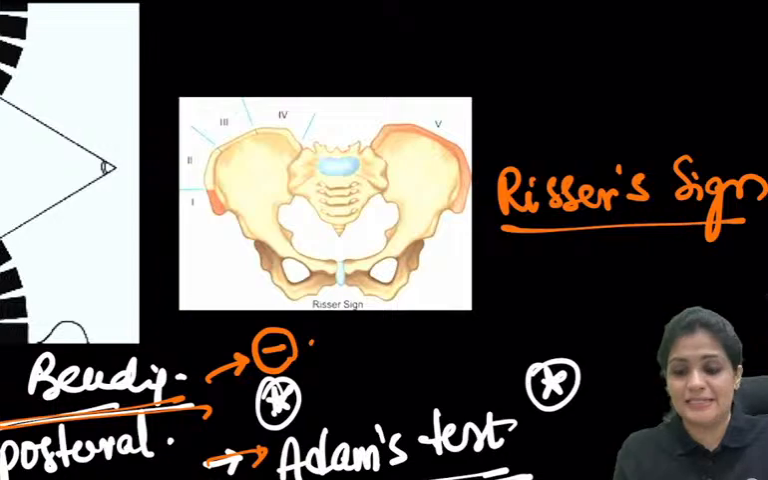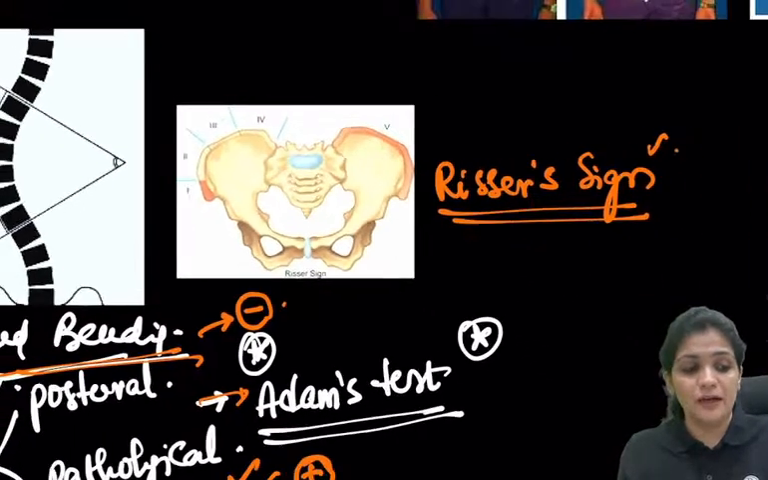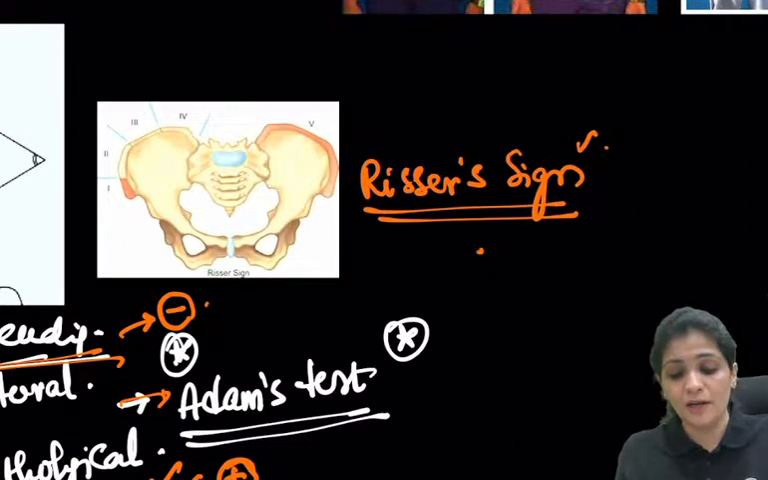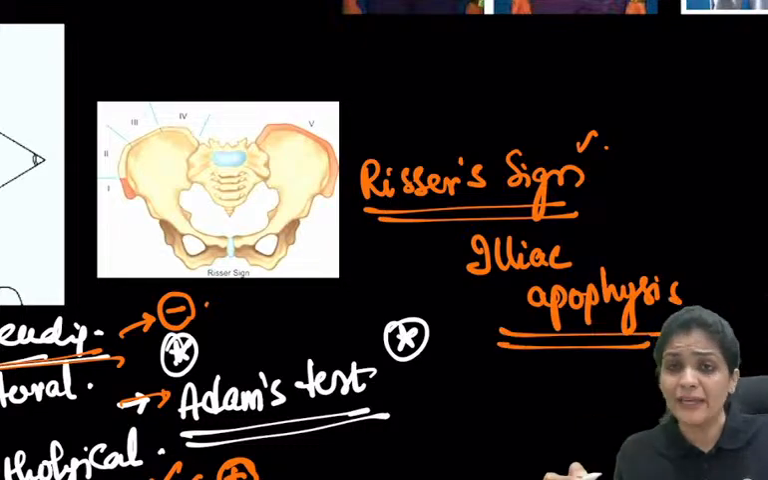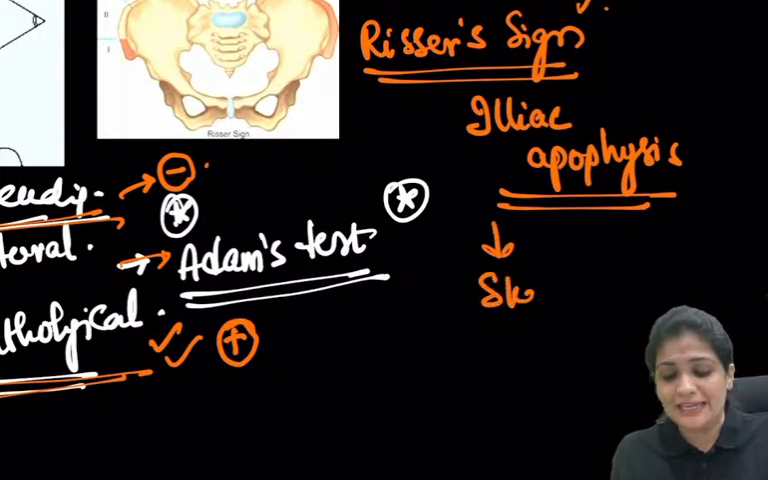This is Risser's sign. So what is Risser's sign? Here you are taking the help of the iliac apophysis, to understand skeletal maturity.